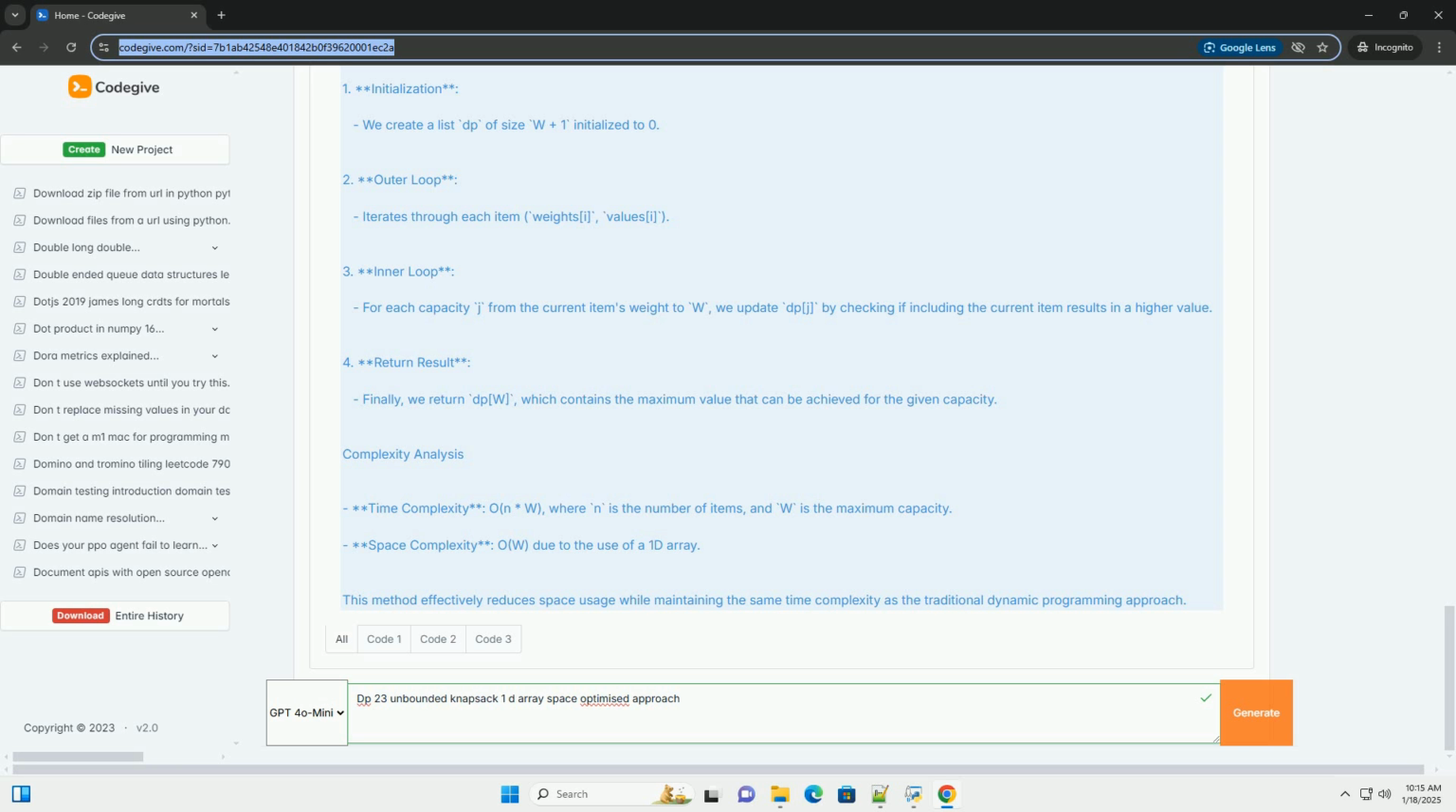Complexity analysis. Time complexity, O(n*W), where n is the number of items and W is the maximum capacity. Space complexity, O(W), due to the use of a 1D array. This method effectively reduces space usage while maintaining the same time complexity as the traditional dynamic programming approach.